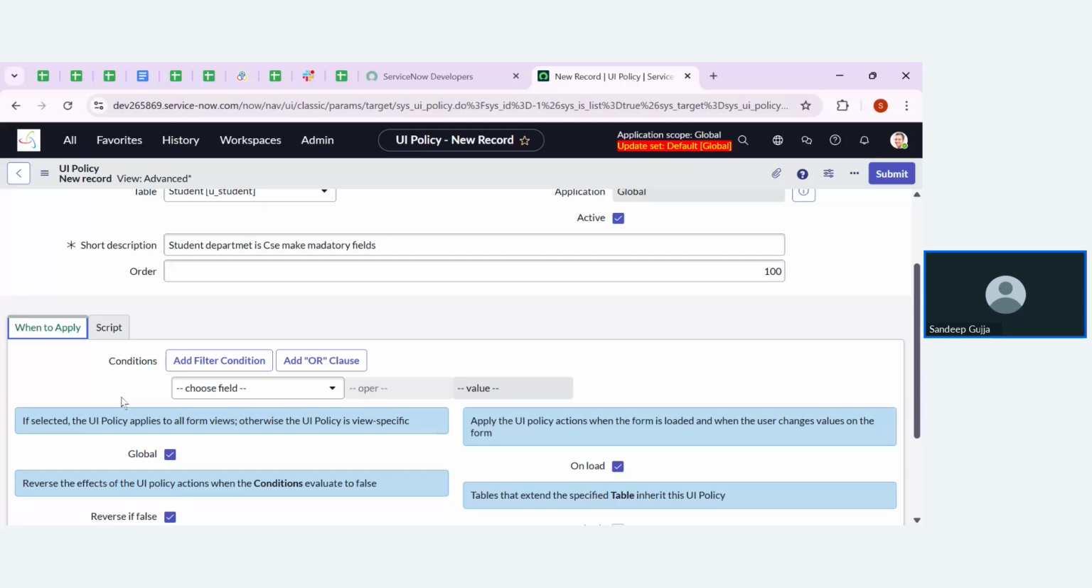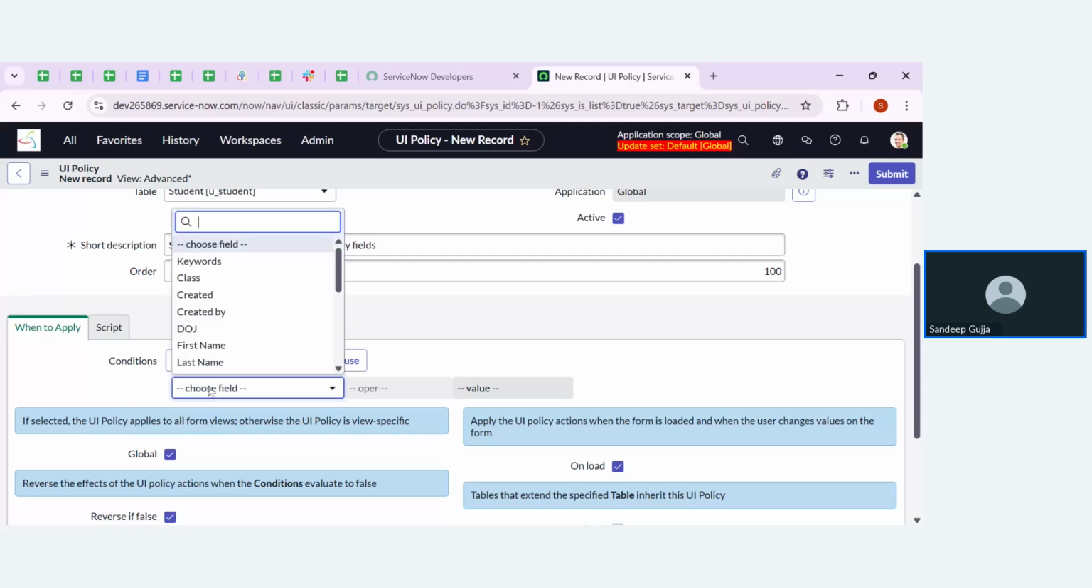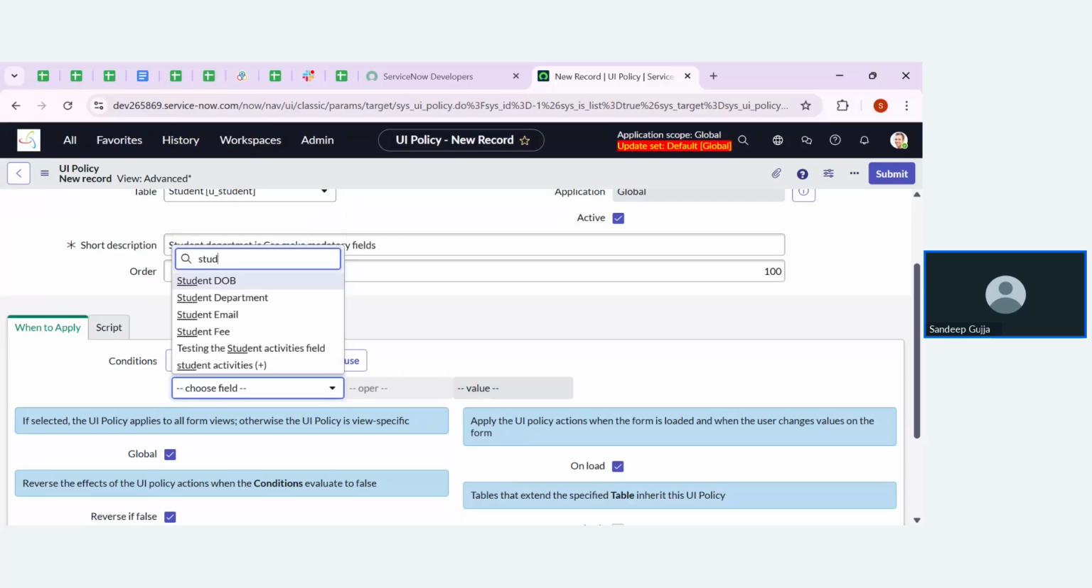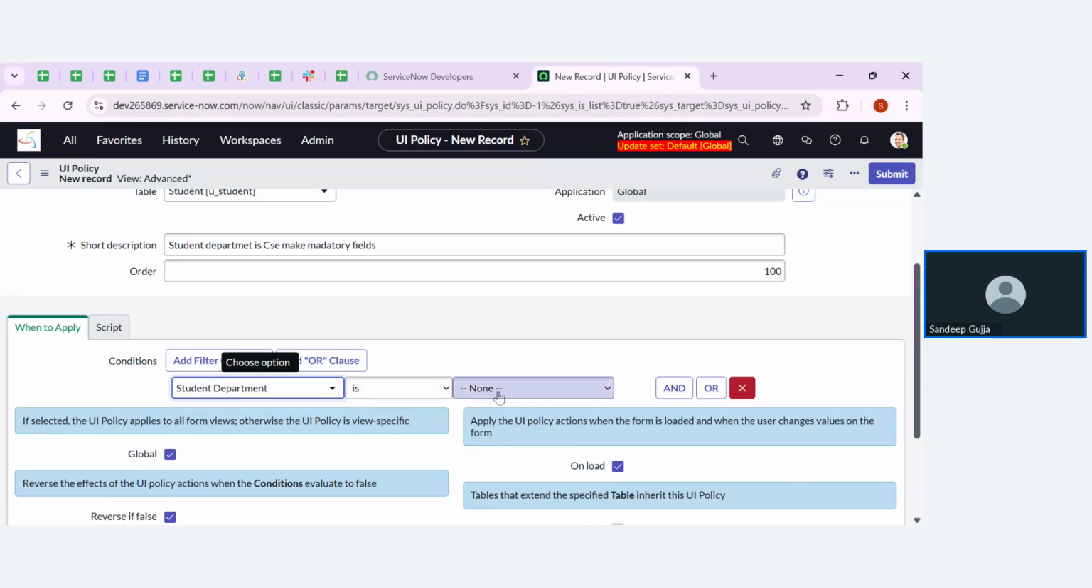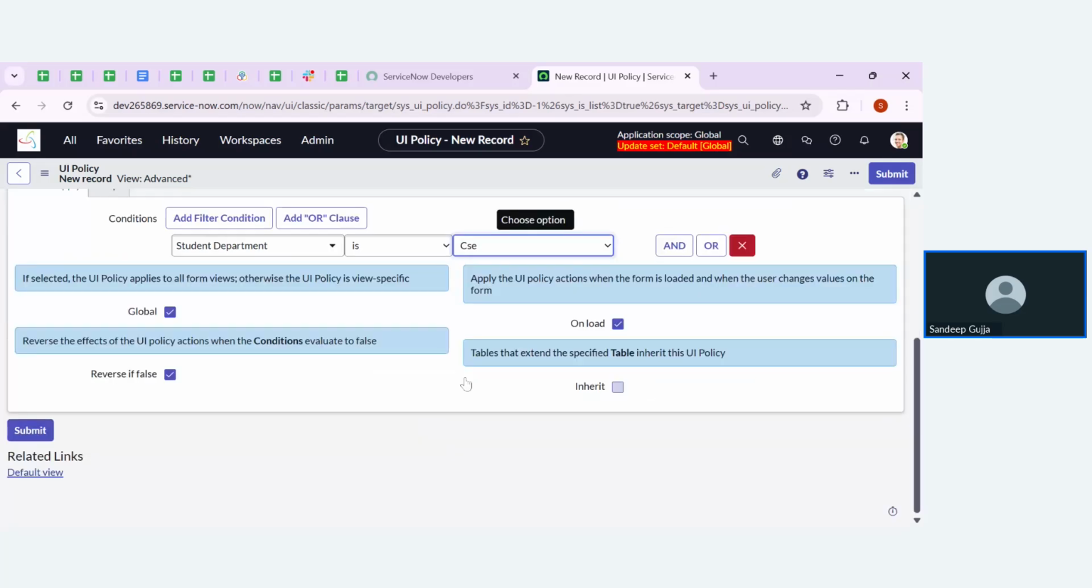Okay, so now let me apply the filter here. For that, we need to search for the field called student department. If the student department is CSE, then we need to perform one action. The student date of birth as well as student date of joining fields should become mandatory. So for that, I need to apply one action in the related sections.